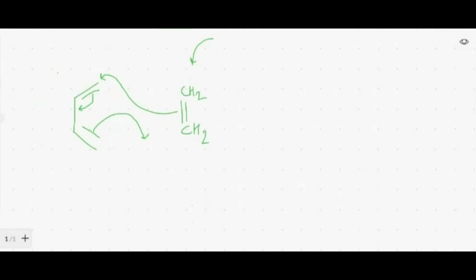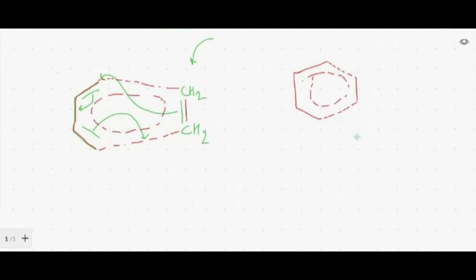So we will get one intermediate stage, where now I am drawing one intermediate. So this is the intermediate. If I want to draw it simplistically, I will draw it like this. There is definitely aromaticity associated with this. When this intermediate adduct is completed, it forms a structure something like this. So we started with diene and dienophile, and we got this structure.